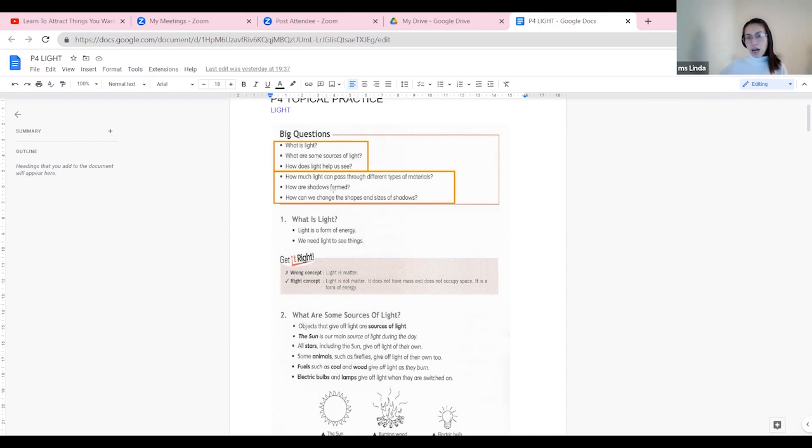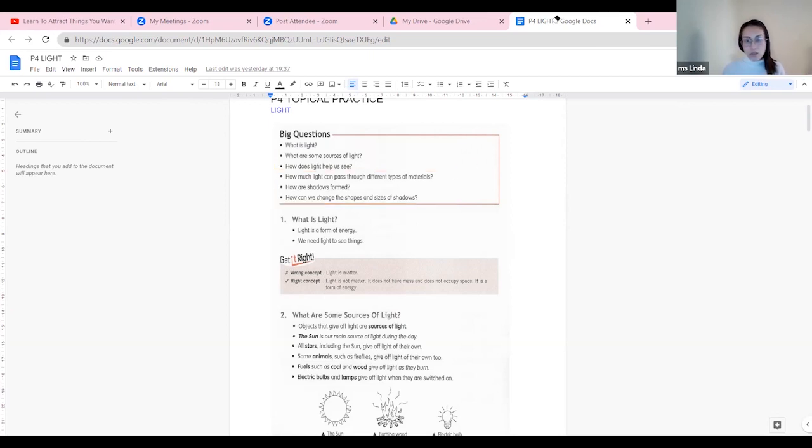All right, shadows are not matter. We learned that previously in P3, P4. Matter is something that takes up space, but a shadow you can actually step on, you can push it, so it doesn't occupy space. A shadow is like a ghost, but those don't exist. Anyway, how can we change the shapes and the sizes? You need to know the concept, and from there explain how you manipulate different sizes, big and small, or the different shape you want to create. Once you are able to explain this offhand, you are good on this topic.